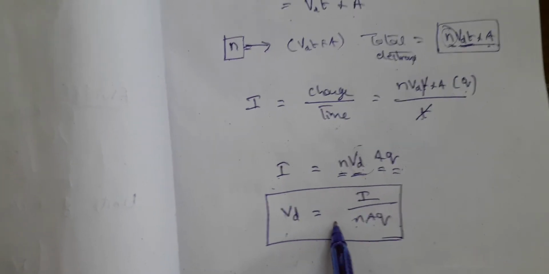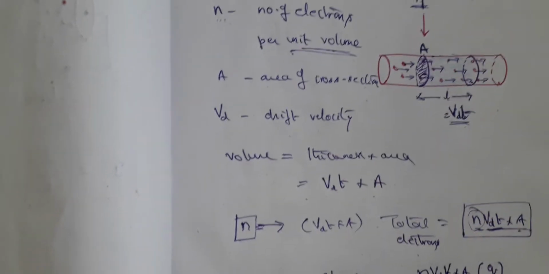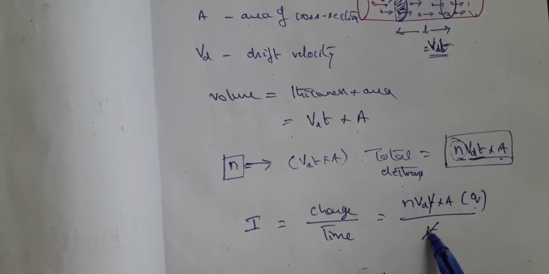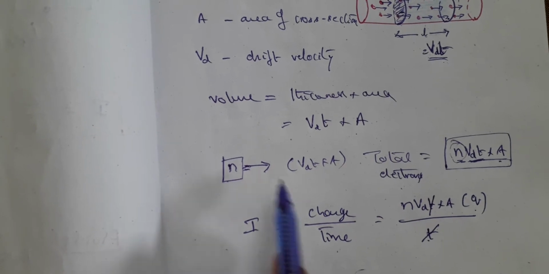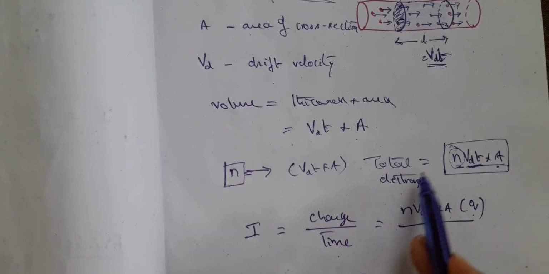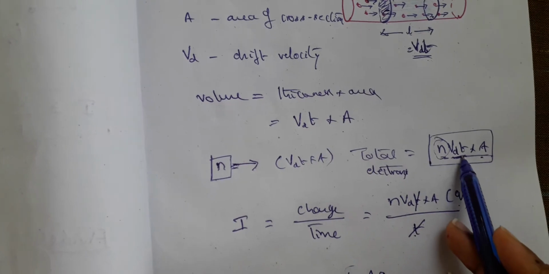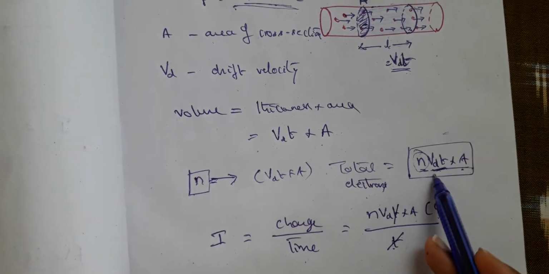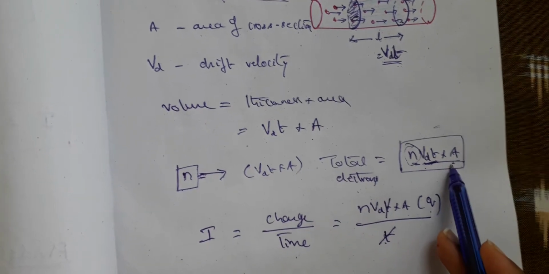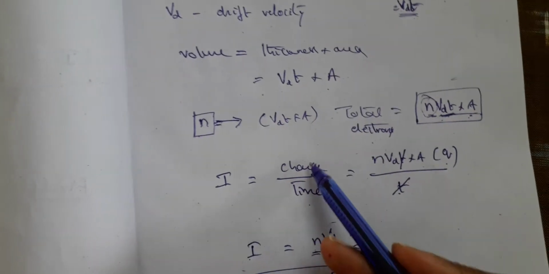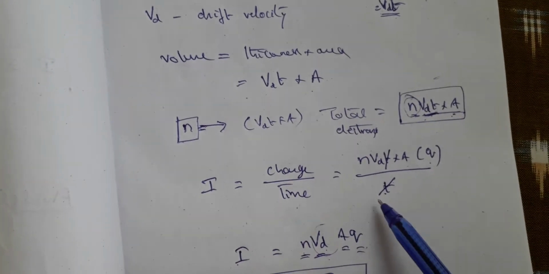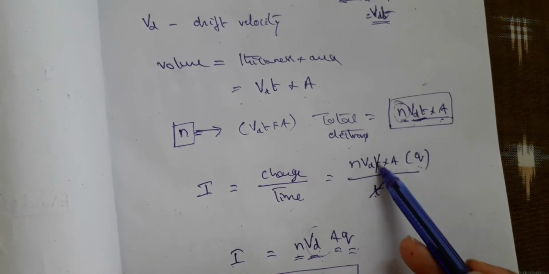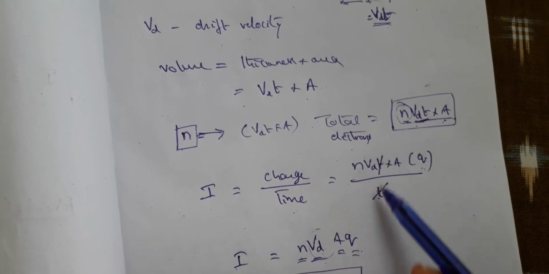Remember children, here I have cancelled T and T to make you feel comfortable, or sometimes they may define it as just the number of electrons passing through the volume per unit time. There itself they will say per unit time. That means you will make T equal to 1 here. When T is equal to 1, N Vd into A. And while defining current, they'll say charge per unit time. So in unit time, what is the charge? That means N Vd into AQ. So T will not exist, and then afterwards there is no need for us to cancel it.